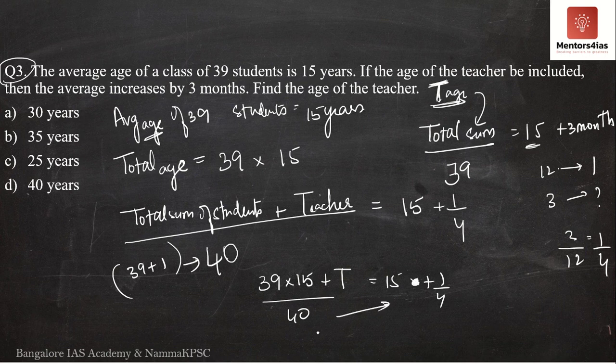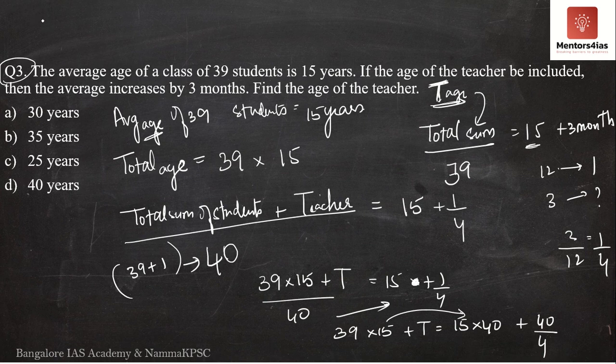I take 40 to the other side. We are left with 39 into 15 plus T is equal to 15 into 40 plus 40 into 1 by 4. I'll take 39 into 15 to the right hand side.